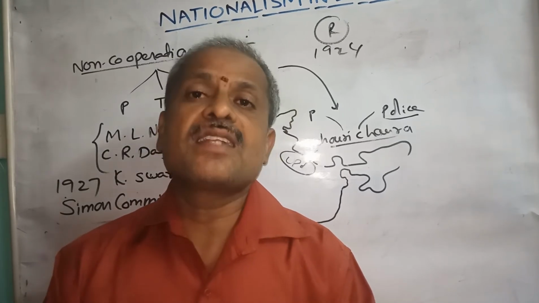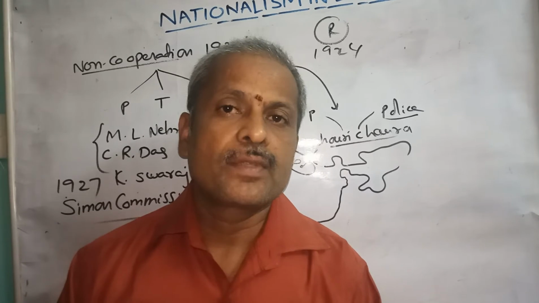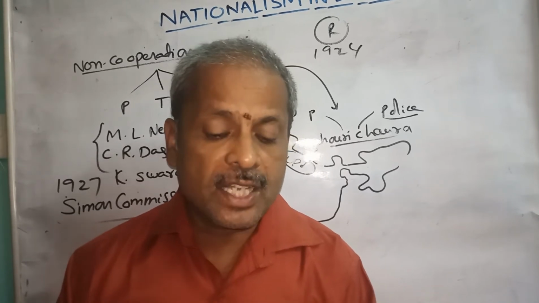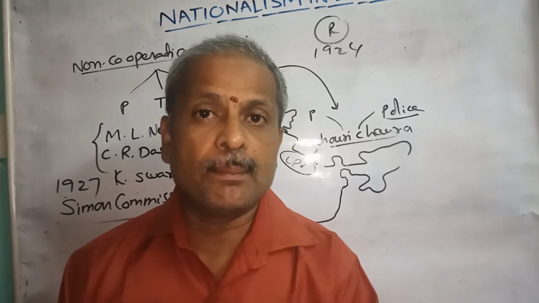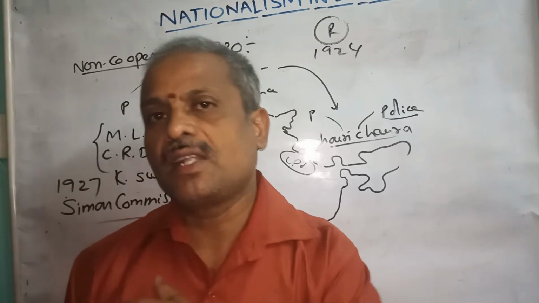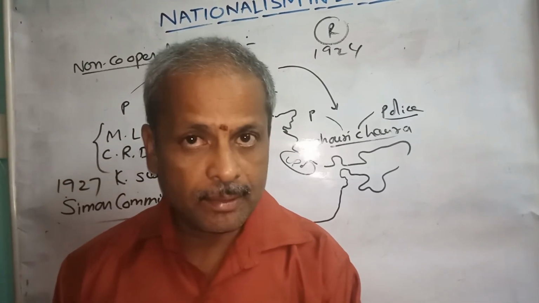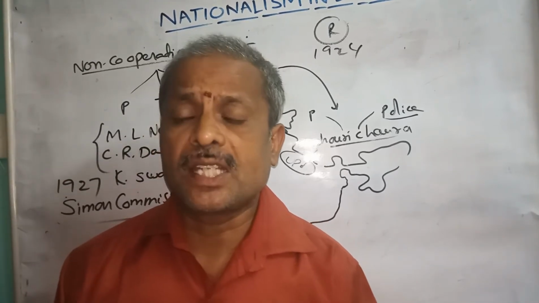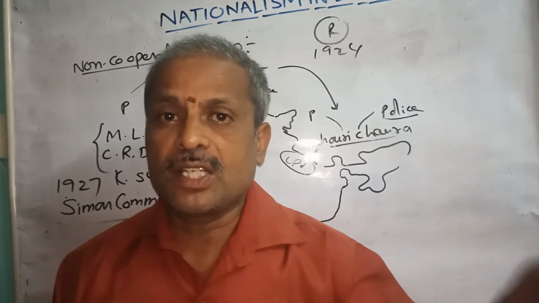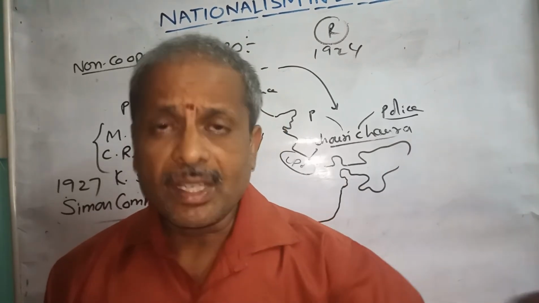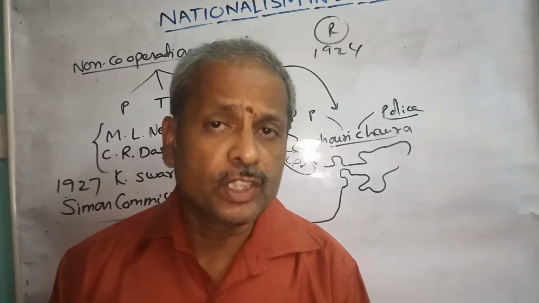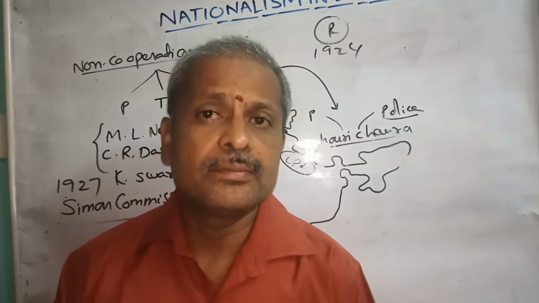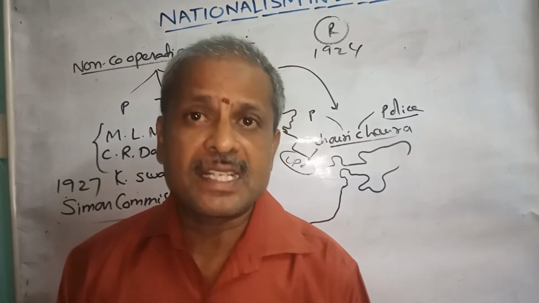But Indians did not accept the Simon Commission and did not allow the commission members when they came to India in 1928. The commission was appointed in 1927, but when they came, they landed at Lahore, which was then part of India and is now in Pakistan.